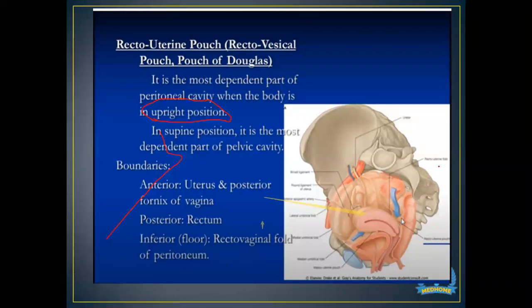If you look here with me, this is the rectovaginal fold, which you can see here, and this whole pouch is the rectouterine pouch, or pouch of Douglas. This is a small space, as you can see, between the uterus and the rectum. This is the uterus, and if you go down below, you come to the posterior fornix of the vagina. This small space in between is known as the pouch of Douglas.